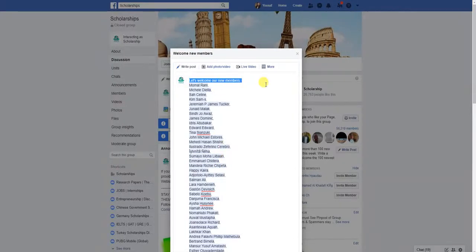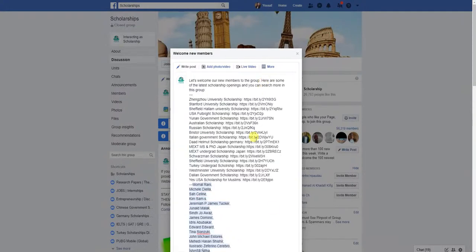So these are the 100 people who recently joined our group. You can remove this "let's welcome our new members" line by replacing it with the scholarship opportunities which are open right now. I have made the URL short. This is the Changzhou University scholarship with our URL, this is Stanford, and this is the Sheffield Hallam University scholarship which you posted a few days back. These scholarships still have their deadlines open, so you can post any of these, especially this next scholarship, which is very important.